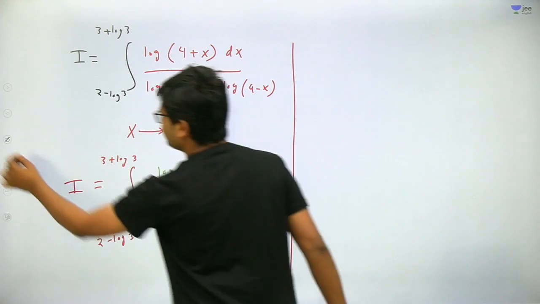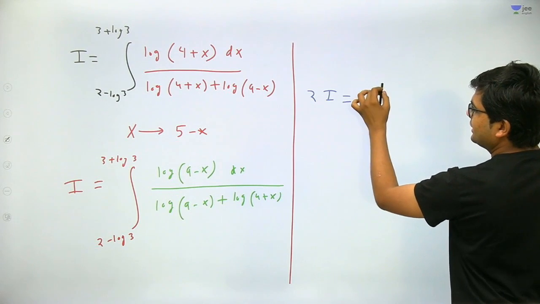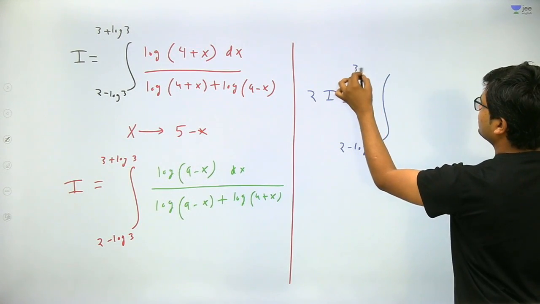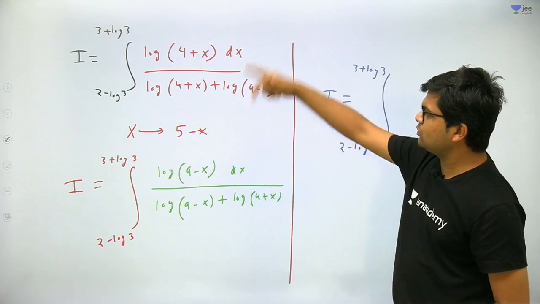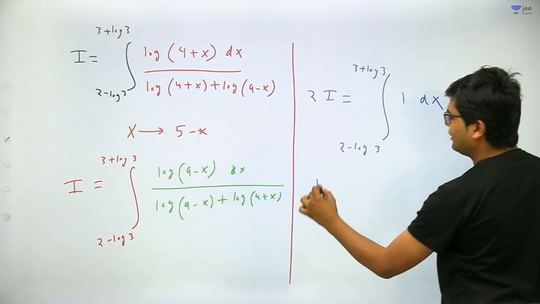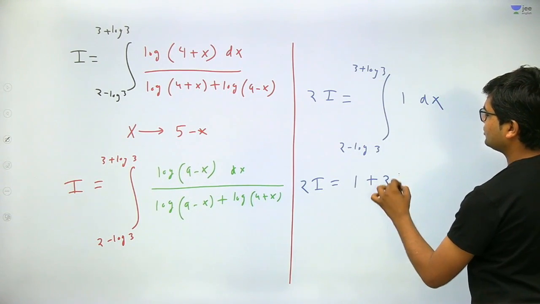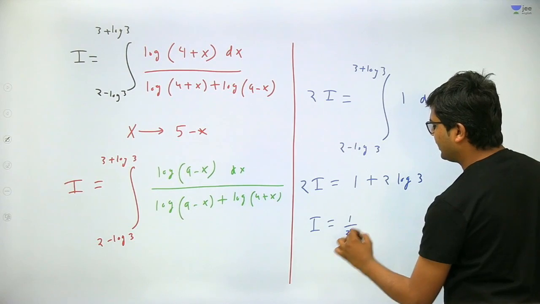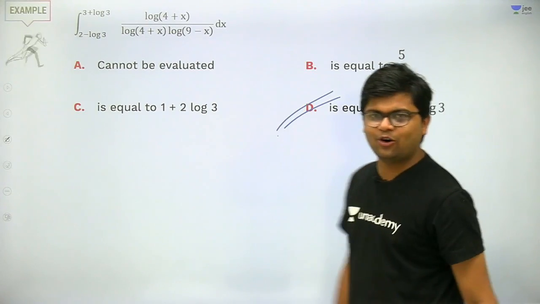Once you apply them, 2I will be equal to the integral from 2 minus log 3 to 3 plus log 3. And the denominator is the same, so these two will add and cancel out each other. Therefore the integrand will be 1. So 2I will be equal to upper limit minus lower limit. It will be 1 plus twice log 3, divided by 2. So I will come out to be 1 by 2 plus log of 3. So the answer will be 1 by 2 plus log of 3.